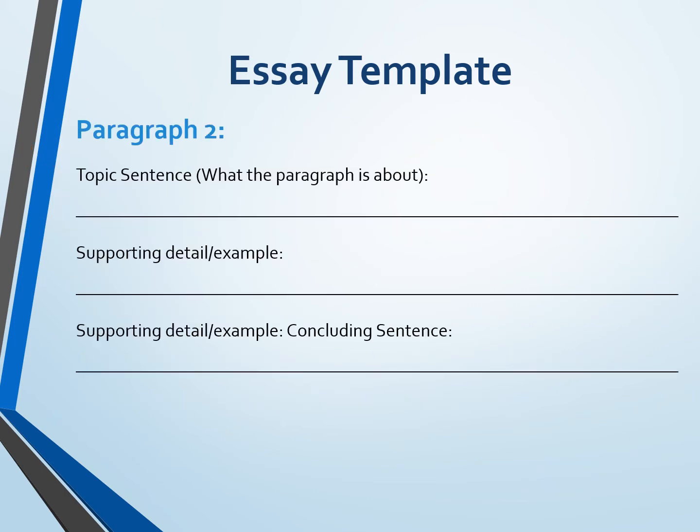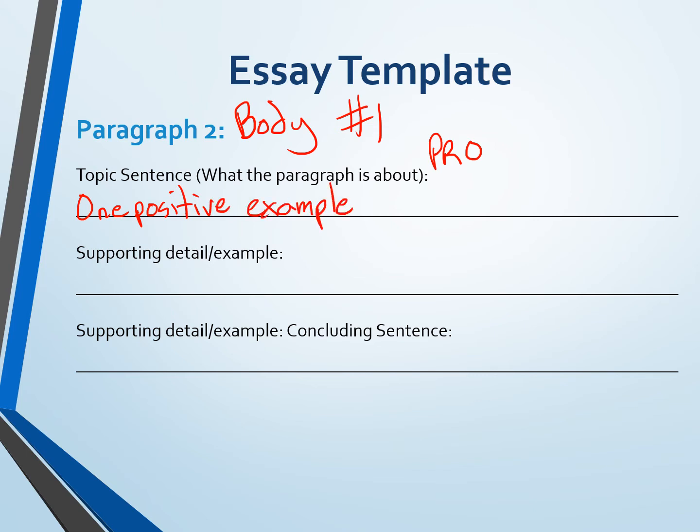Okay? So your next paragraph is called a body paragraph. This is where you do your first example. So this is example number one. You're going to do a topic sentence. What is this paragraph about? So say you're going to do the pro. What you're going to do is say, one positive example was, and then whatever your point was. If you do the con, you would say, one negative example was, and then whatever your negative example is.